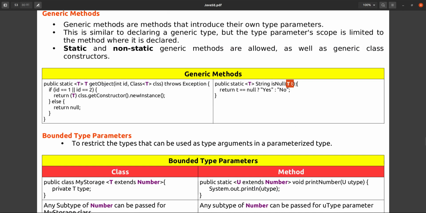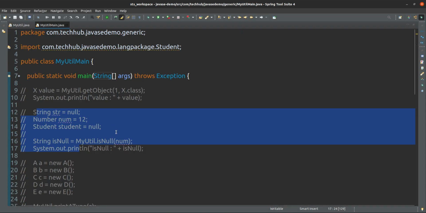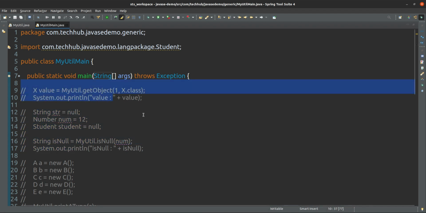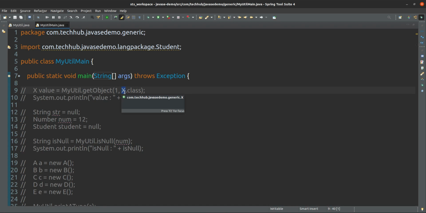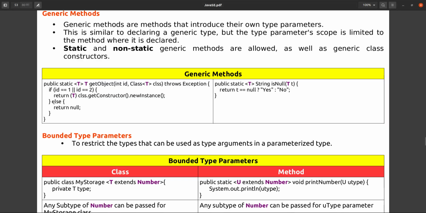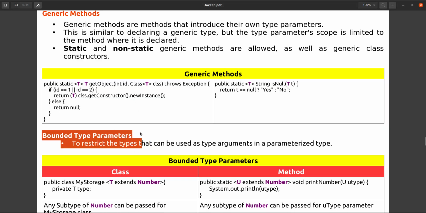If I am specifying generics T here, it means any type can be a student. Suppose we are specifying here, we can use any types here: X, Y, Z, student, any types. But I wanted to do some restriction, or I want to define the bound actually. Then how can we do that?